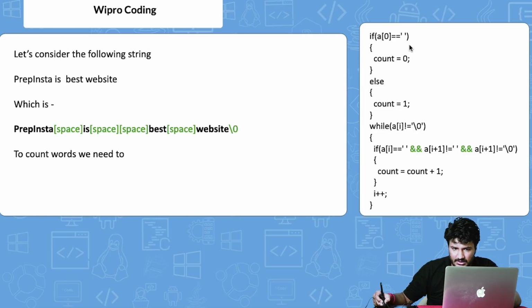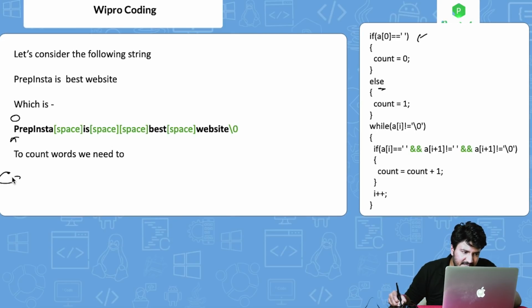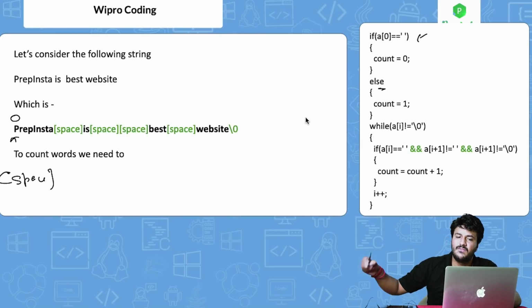Let's move ahead. What this code is saying: if a of 0, that is, currently we are at the 0th position, that is P. If a of 0 is equal to blank space, put count equal to 0. This is not happening here, so it will go to else, because obviously it is P, not a blank space. Had there been a space in the starting, we would have put the count 0 and the while loop would have iterated correctly.